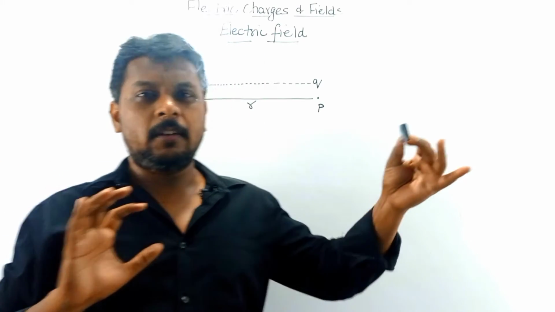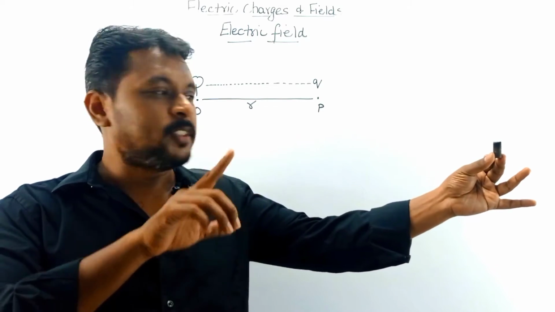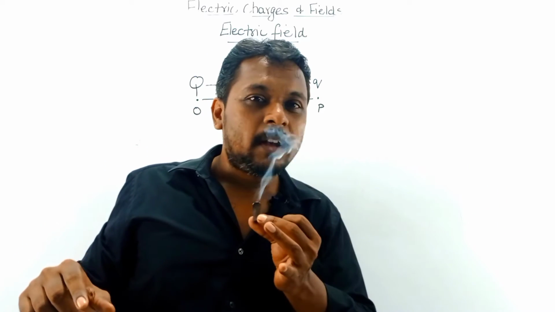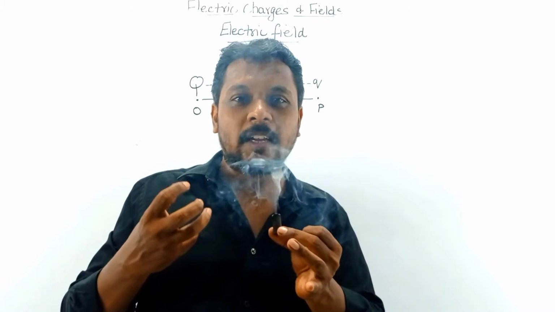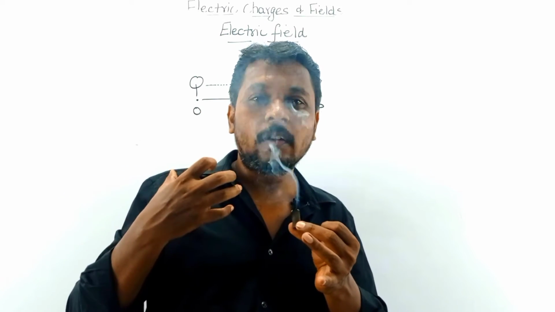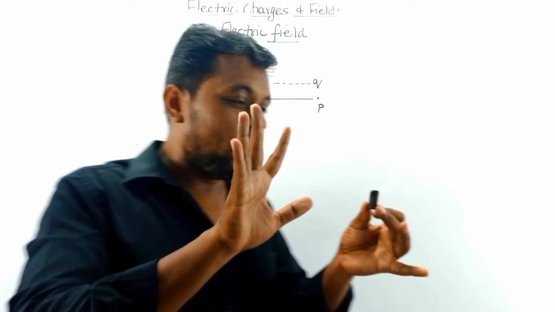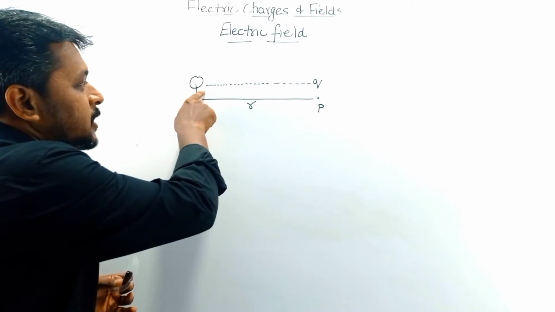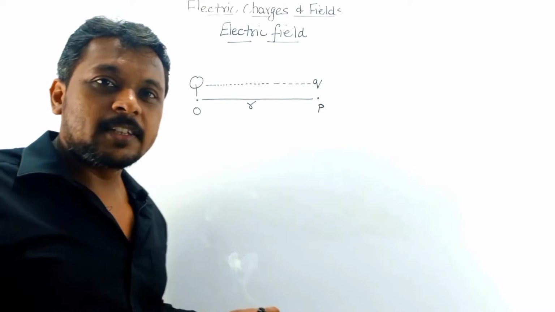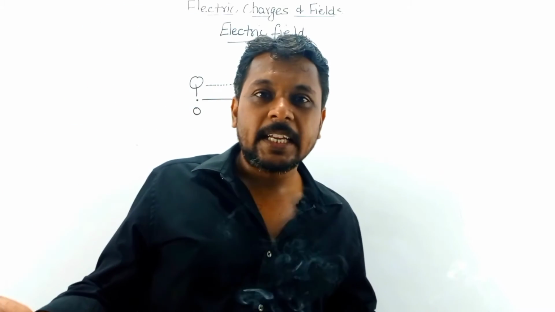If I am not here, and nothing is kept nearby, do we say that nothing is coming from it? No, something is coming from it. What is coming from it? I am experiencing the smell and the smoke. I am the test charge. So something is coming from it, and we call that the electric field. Similarly, from this charge something is coming. Due to this something, there is a force acting on this charge, and that something we call the electric field.